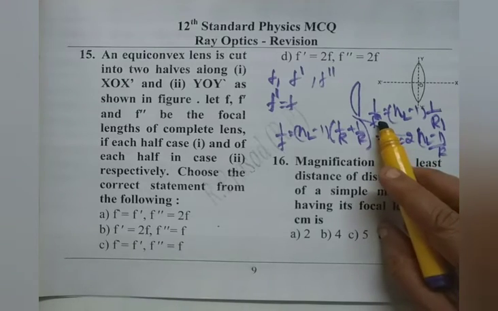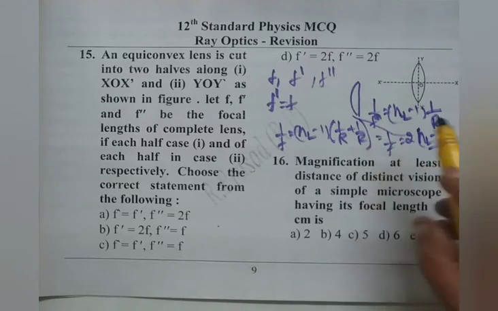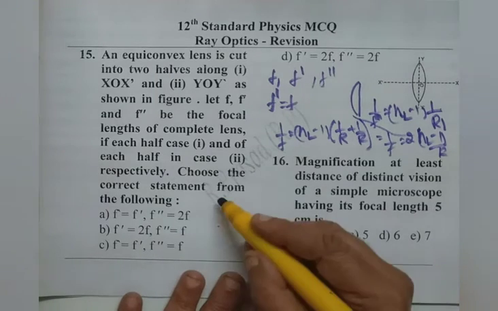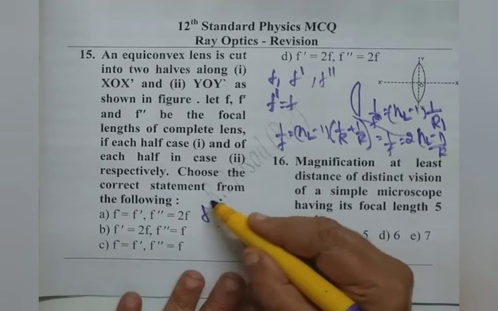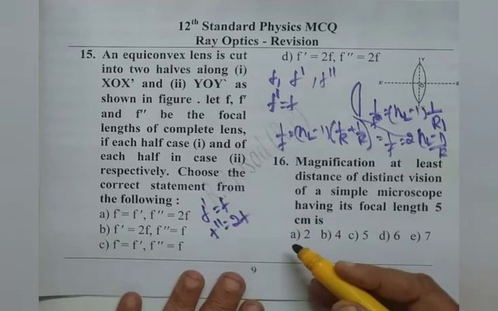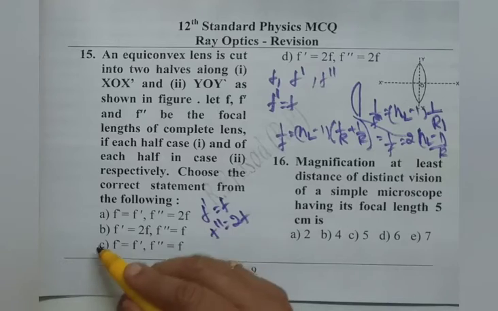Observe, 1 by f double dash, that is when we cut it along y over y dash, is 1 by R, but when we take the full length it is 2 by R. Therefore, we can write f double dash as 2f. Finally, we have f dash, that is f double dash, is 2f. Therefore, option A is right.